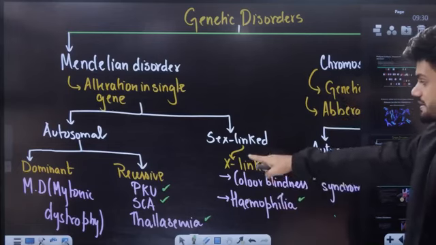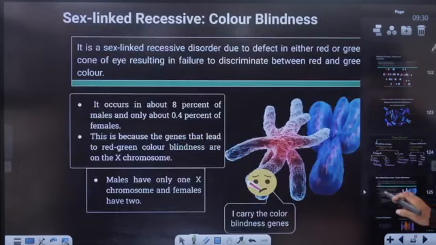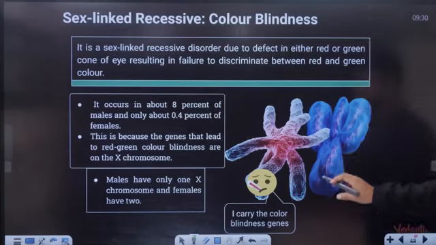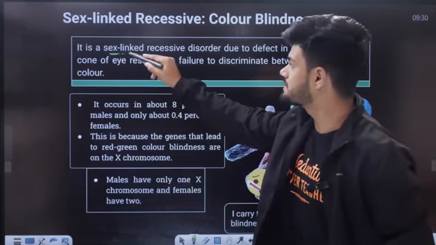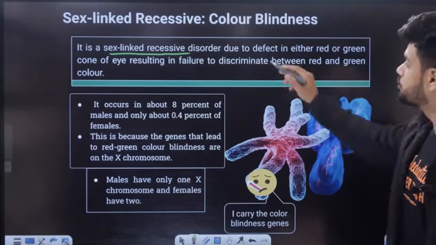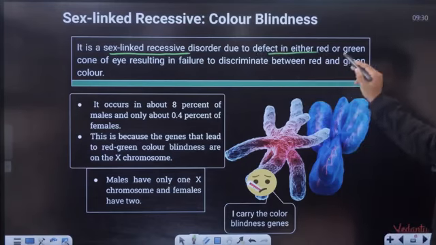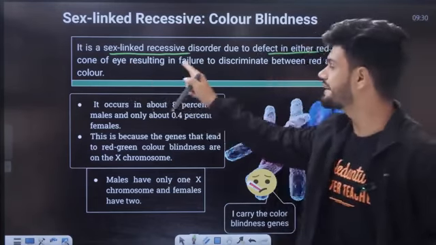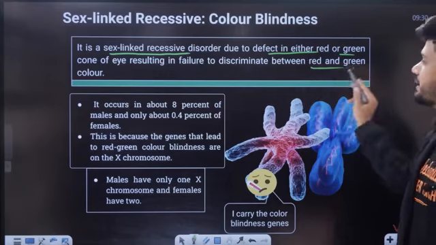So it's a sex-linked recessive disorder. Okay, it's a sex-linked recessive disorder due to defects in the red and green cones of the eye, resulting in the failure to discriminate between red and green color.